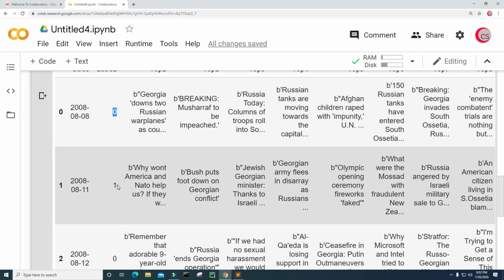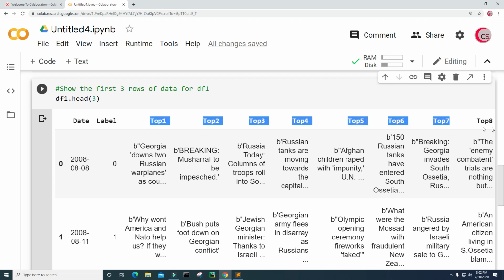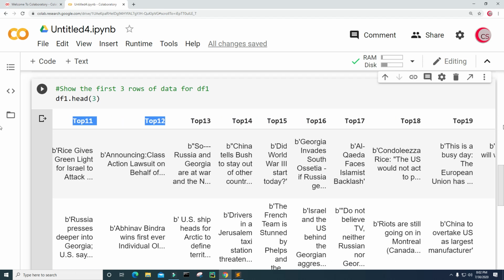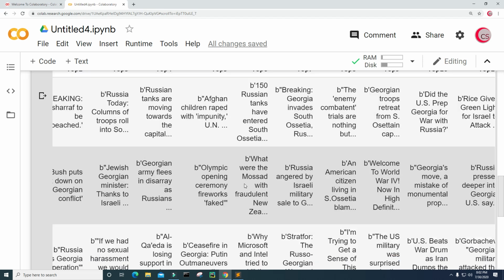And if it went up, that would be indicated by the number 1. Okay. And then next, we have all of these columns, the top news articles. So we have top 1, top 2, top 3. We keep going all the way down. We have top 25 news headlines. So that looks pretty good.